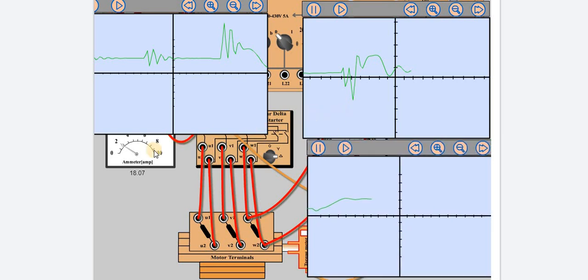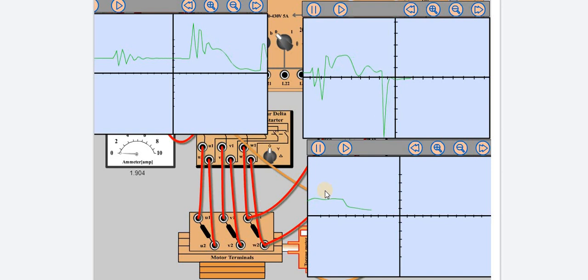Forget about the voltmeter. Now we can focus on the ammeter and this visually. Clear? Now it will be coming down to 0. Okay, it is at 0 position. Now we are switching to star.